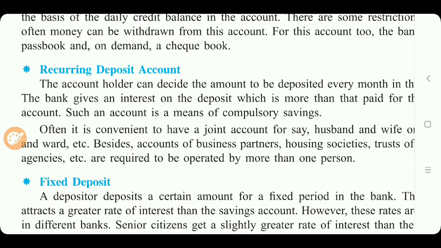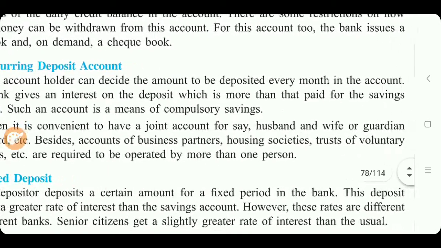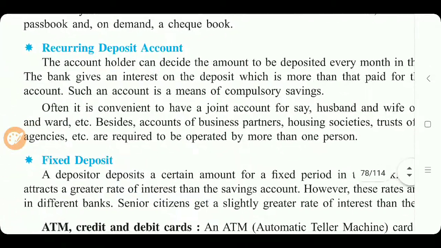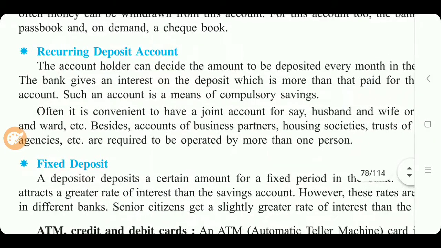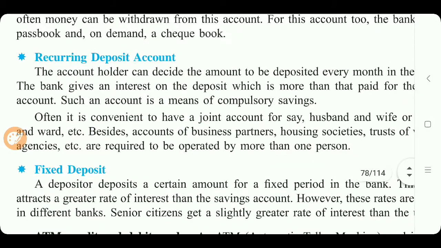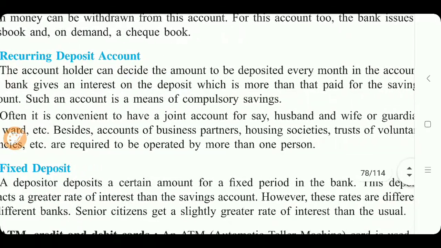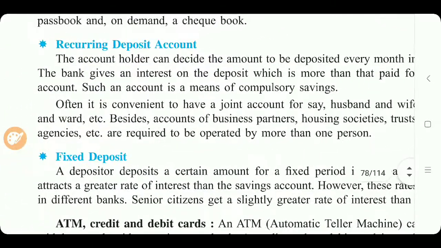Such an account is a means of compulsory savings, it is one type of savings, depositing money every month. Often it is convenient to have a joint account, say for husband and wife or guardian and ward. This recurring deposit account can be a joint account also, besides accounts of business partners, housing societies, trusts, voluntary agencies, etc.